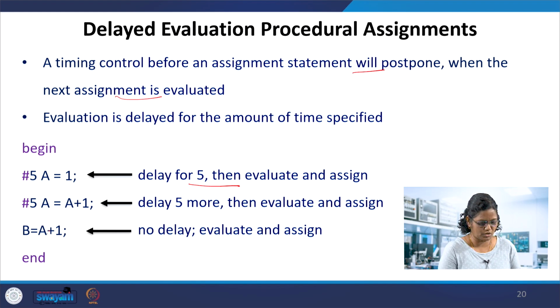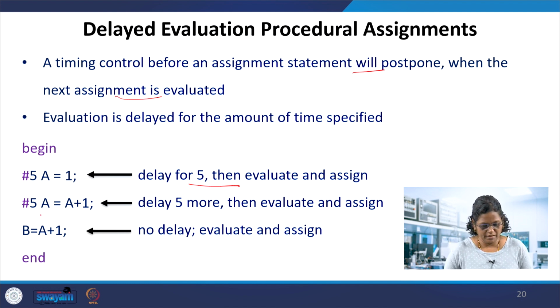A gets its value after 10, and B gets that value, so B is evaluated after this.